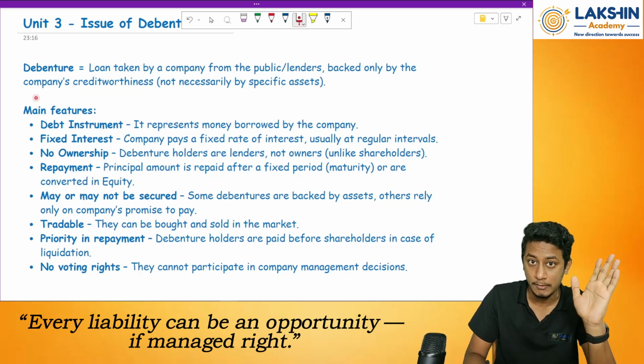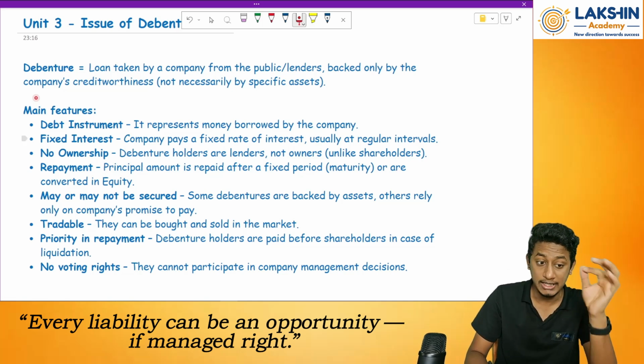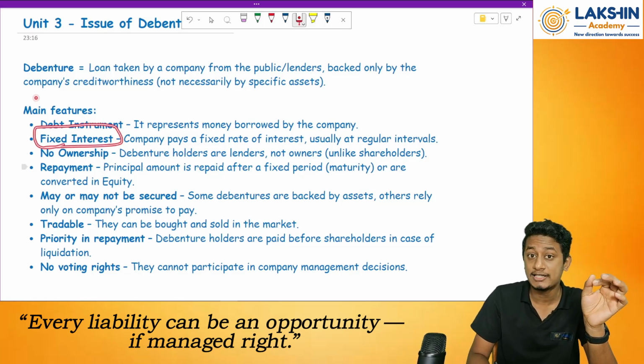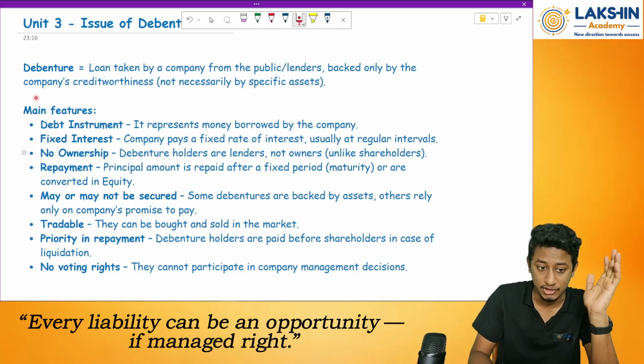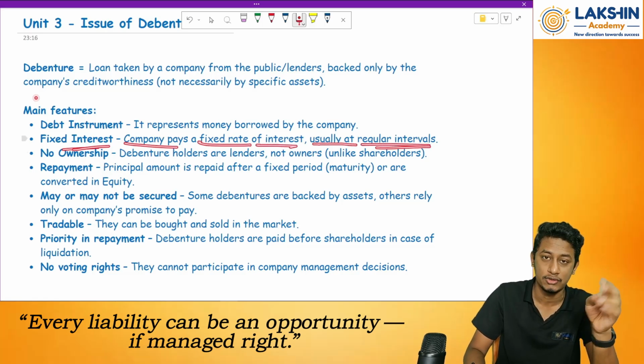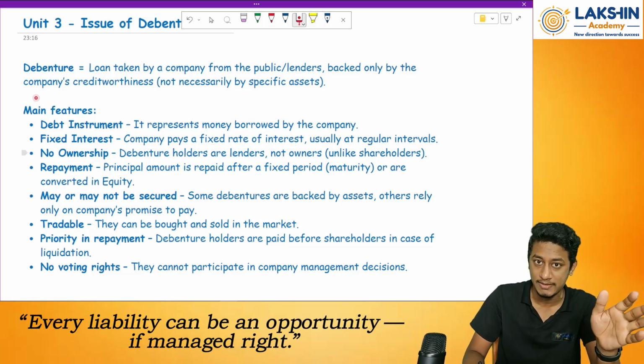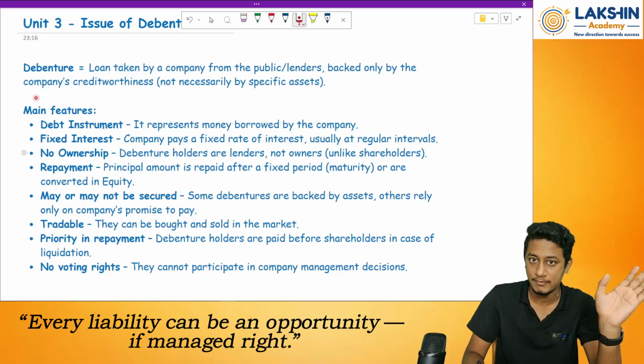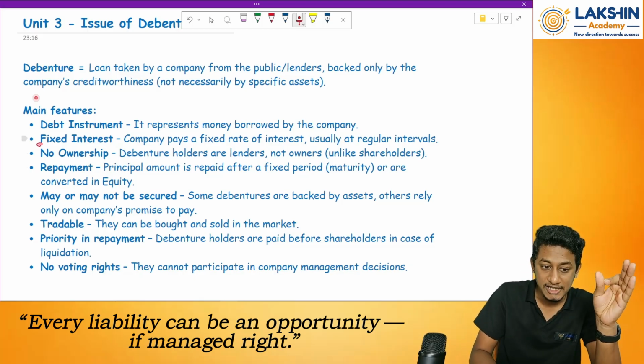Dividends are the share of profit, right? But in case of debentures, what do we pay? We pay something which is fixed, that is interest on the debentures. So the company pays a fixed rate of interest, usually at a regular interval: yearly, half yearly, quarterly or monthly, depending on the debenture. So the company pays what? Interest.